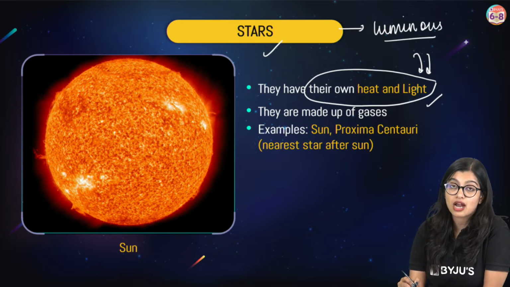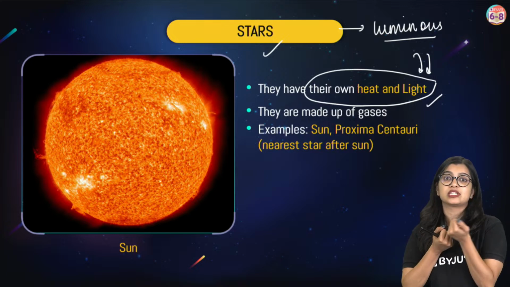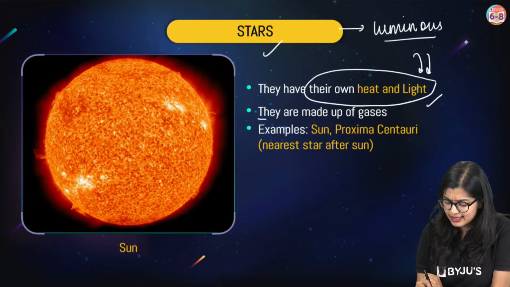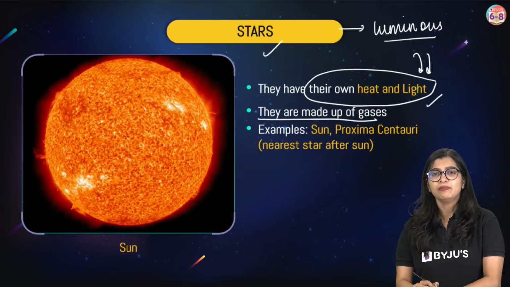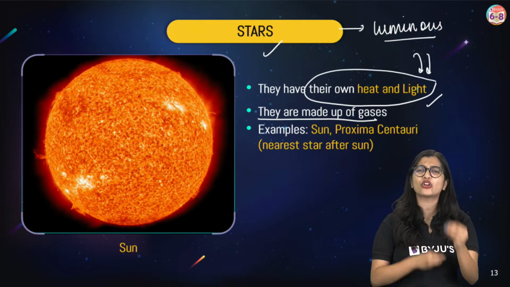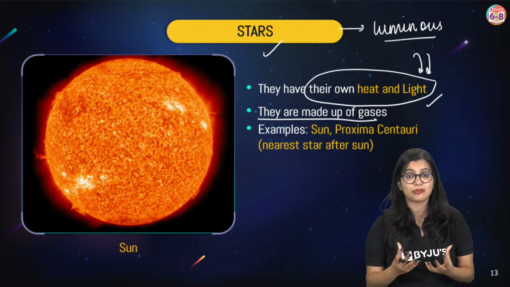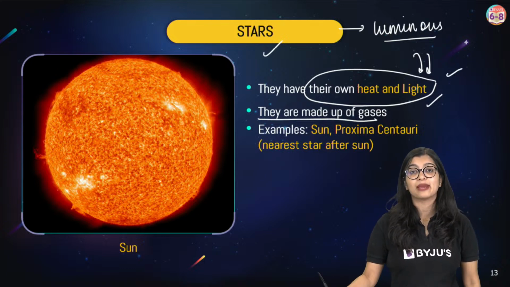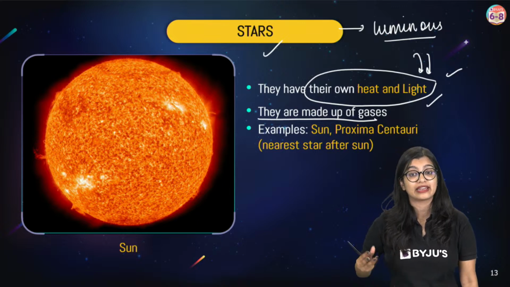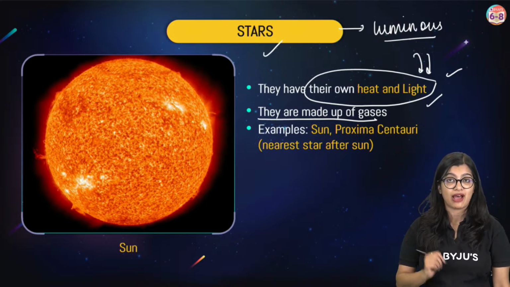Now, what are these stars made up of? Are they made up of many torches in them? Do they have torches which they keep flickering? No, right? We see that the stars are made up of gases, right? It's actually a mixture of various gases, and a lot of chemical reactions are taking place such that they are able to produce their own light and generate their heat, right? This is how we define stars.